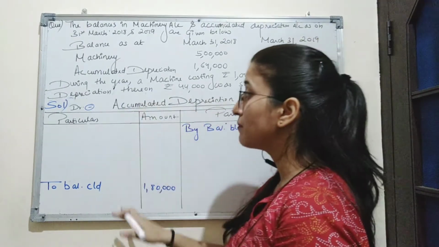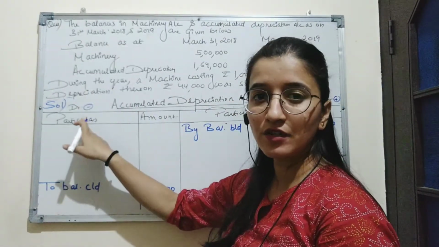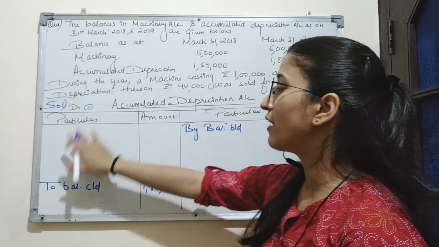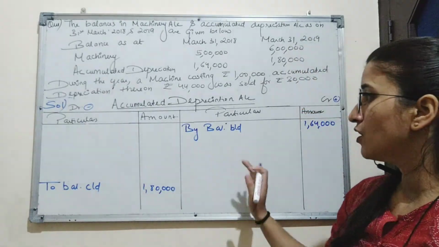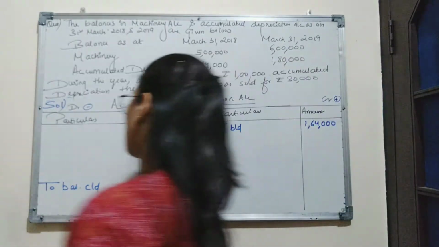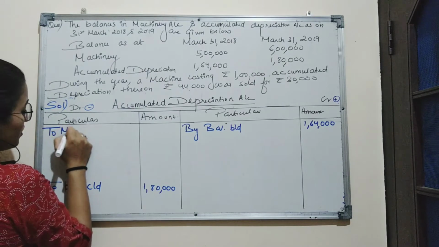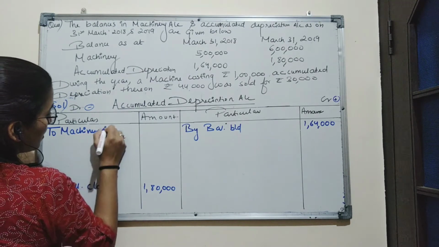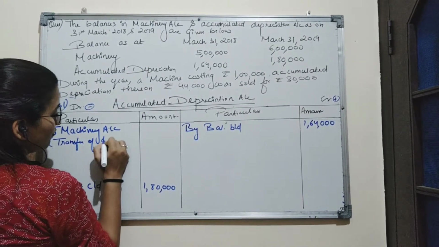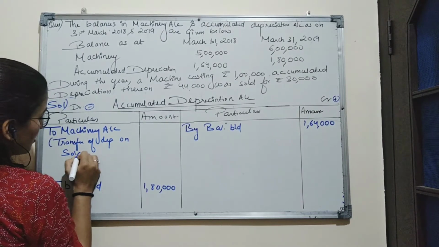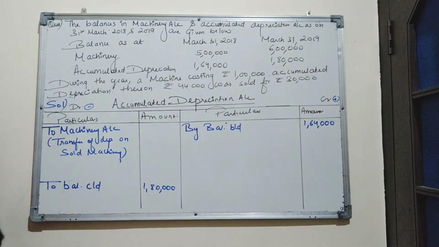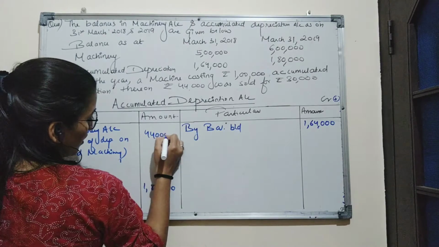Why? Because when we prepare the machinery account, we record all the increased balance on the debit side, and the depreciation account is just opposite to the machinery account. So we will write the reduced balance on the debit side. This accumulated amount of depreciation is now transferred to the machinery account. So we will write it here as to machinery account, transfer of depreciation on sold machinery. The amount of accumulated depreciation was 44,000.